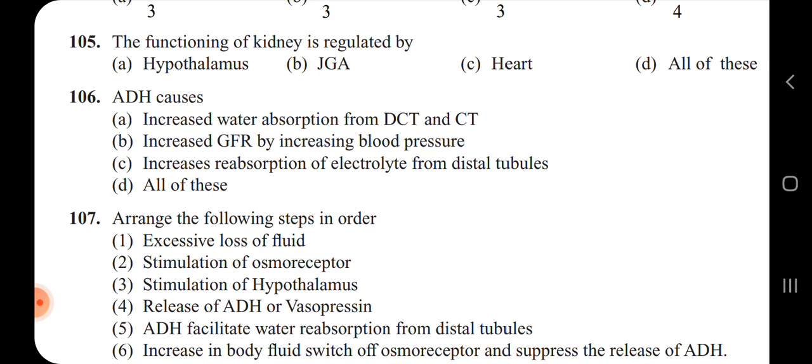So option D, all of these. Here the antidiuretic hormone causes all the three functions mentioned in A, B and C. Hence option D is the right answer.